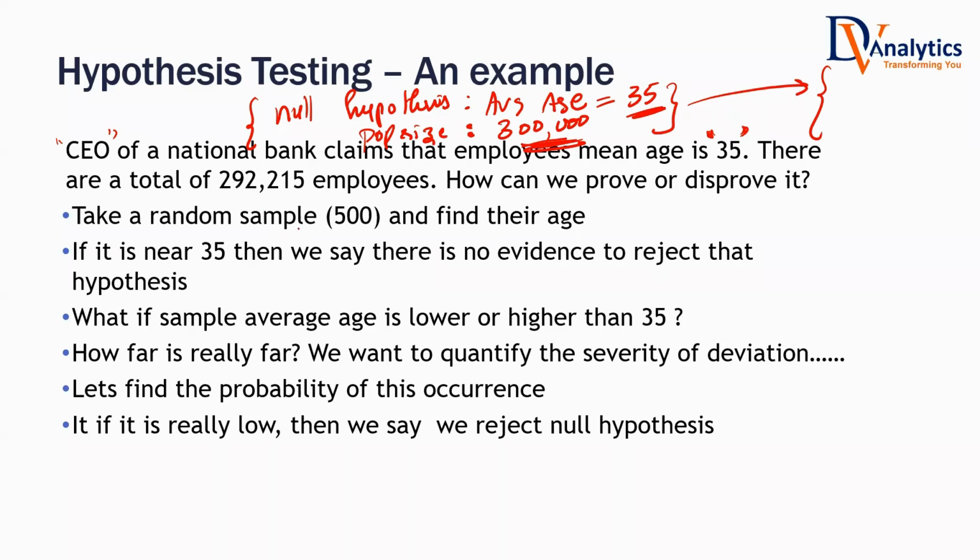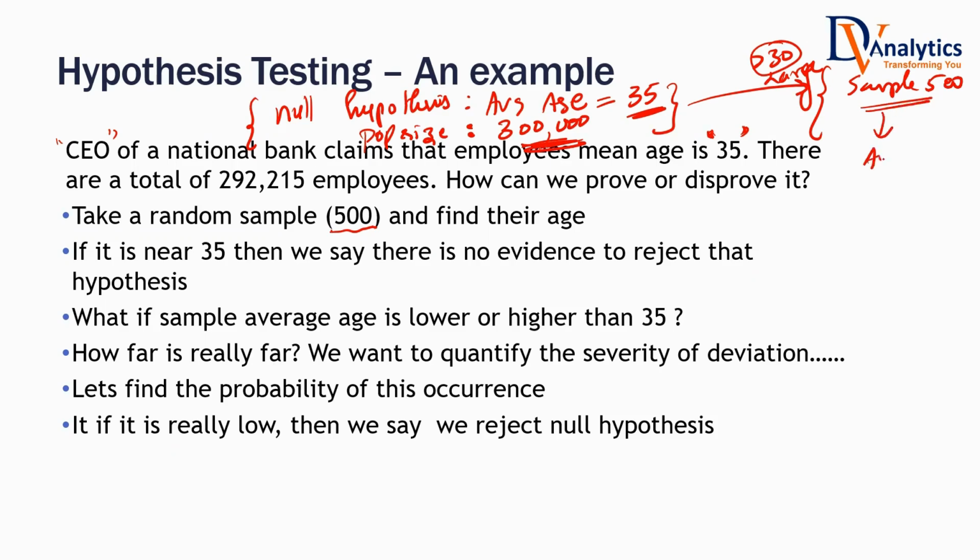Random sample. So how many? Around 500, which is a good enough sample. We are selecting a random sample of 500 people. Usually, statistically, any sample size more than 30 is known as a large sample. But in business, maybe a sample of 100, or depending on the situation, 500 or 1000 also you can take. Here I'm taking a sample of 500 employees from that particular bank.